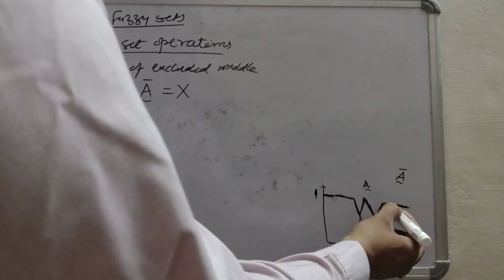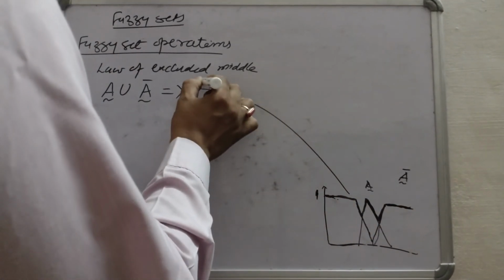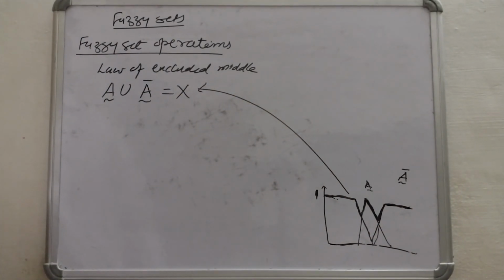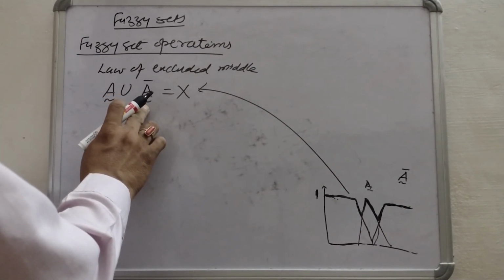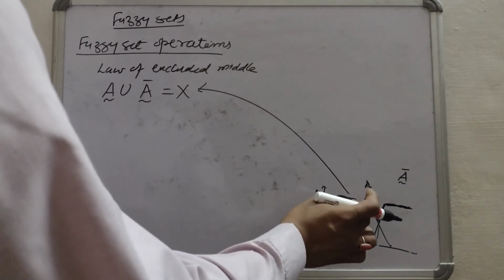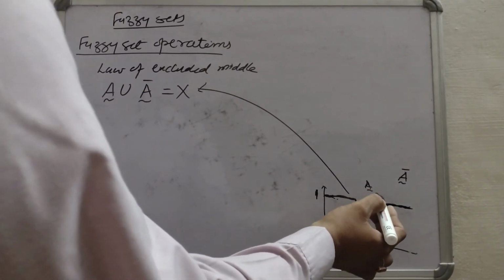So this thicker line is the maximum, and it represents A union A's complement, but it is not X because some part is missing here.